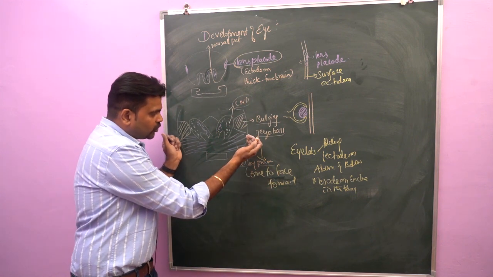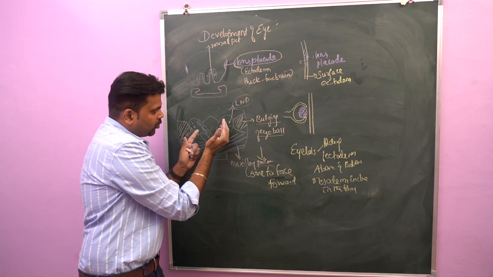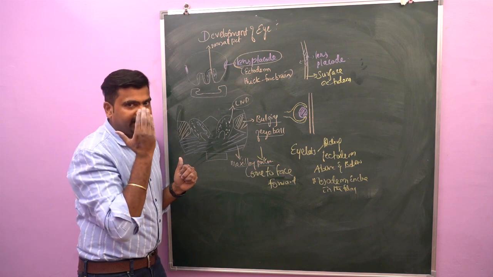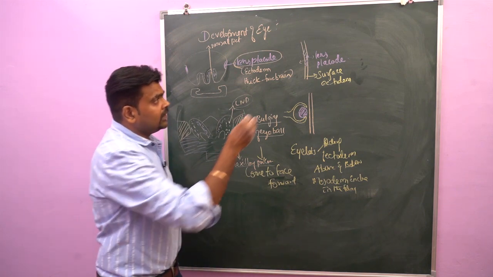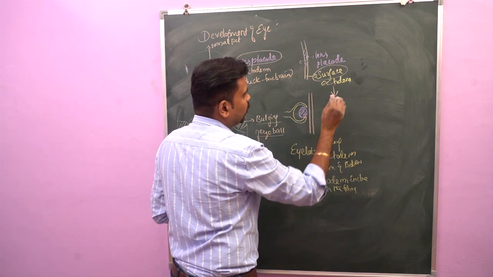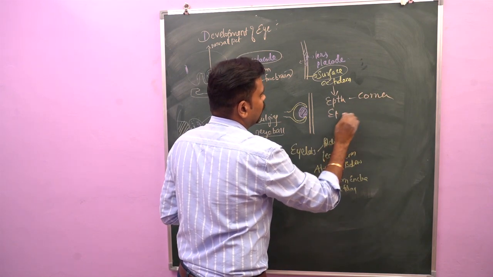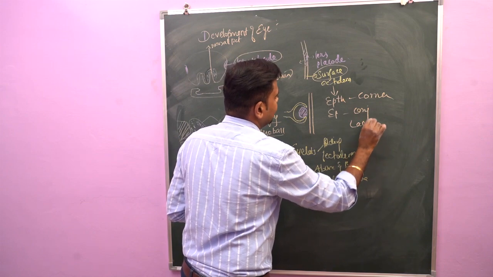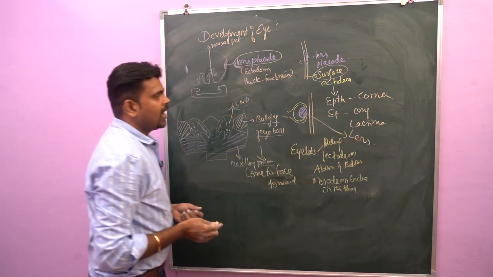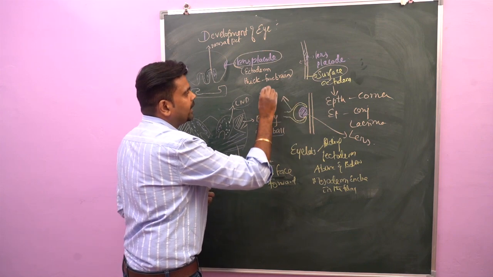So when the maxillary process grows towards medially, simultaneously the frontonasal process becomes thin and the medial nasal process also grows towards medially. At that time, this bulging of eyeball comes to face forward. Now this surface ectoderm which covers the lens placode is going to give rise to three important structures: epithelial lining of cornea, epithelial lining of conjunctiva and lacrimal gland. And this lens placode gives rise to lens, and this lens placode enclosed by bilaminar layer is called optic vesicle.